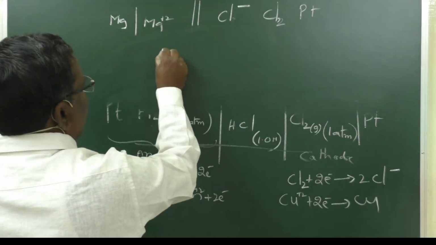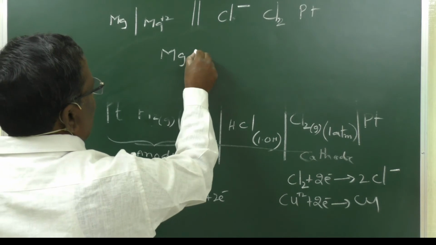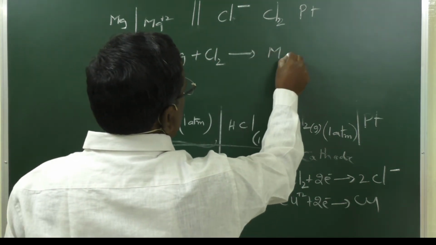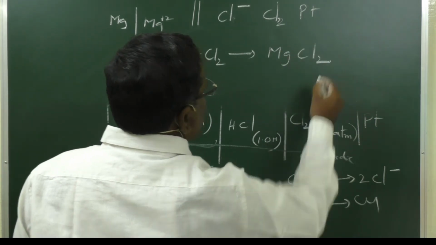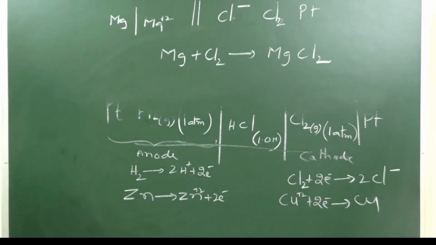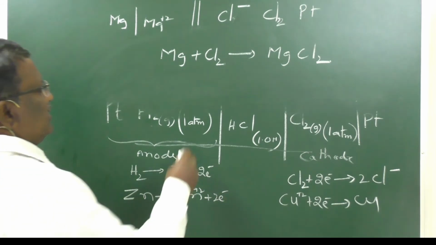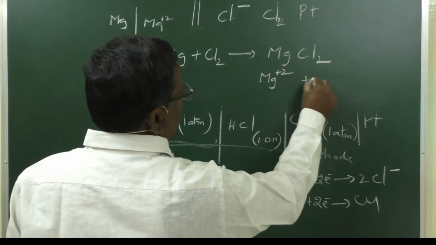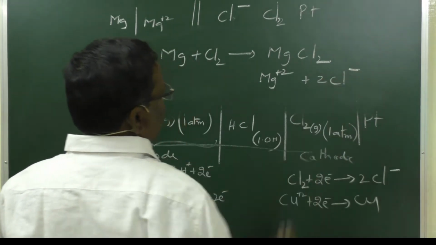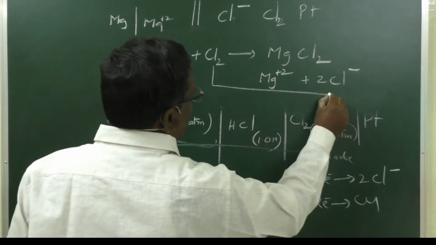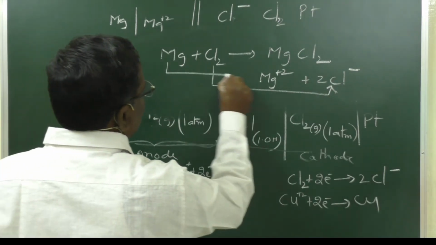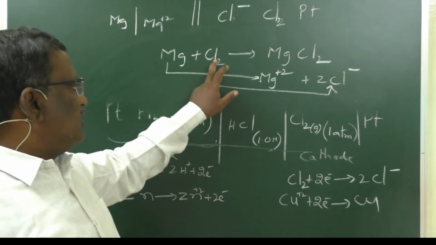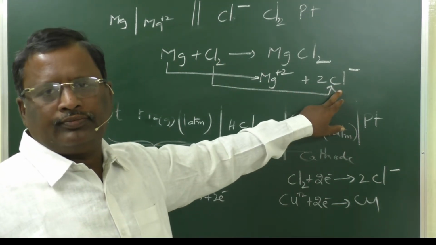Sorry, Mg plus Cl2 gives MgCl2. MgCl2 means Mg plus 2 and 2 Cl minus. So Cl2 will be converted to 2 Cl minus, Mg will be converted to Mg plus 2. So Mg is oxidized, Cl2 is reduced.